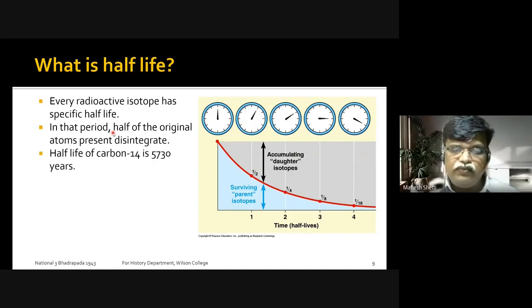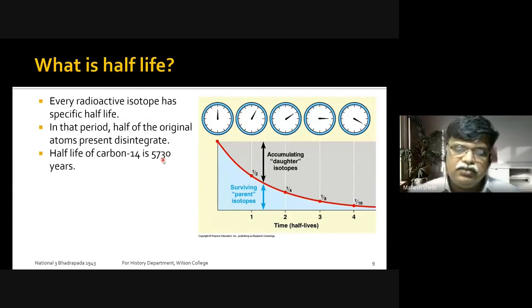So the half-life of carbon-14 is 5,730 years. What does it mean? After 5,730 years, half of whatever carbon-14 was originally available will disintegrate into nitrogen-14 and only half will remain.